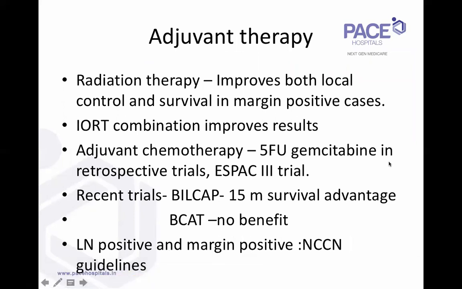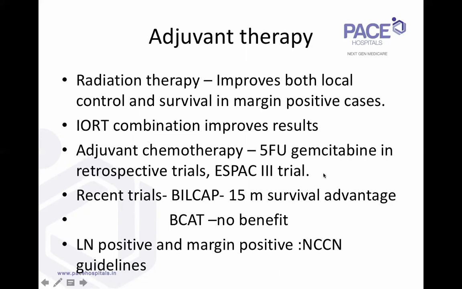Adjuvant therapy, like you oncologists must be seeing in your breast or colon cancer, the radiation therapy, there are a lot of retrospective trials. We don't have a lot of high quality data because these tumors are not such common tumors. There is a clear-cut role that radiation therapy increases both local control and survival in patients who are margin positive. So if you do a hilar cholangiocarcinoma resection and the margin is positive, it is mandatory that you give the patient post-operative radiotherapy to the tumor bed. There's intraoperative radiotherapy combination, which also improves results. Our experience in India is almost negligible in this area, at least for hilar tumors.